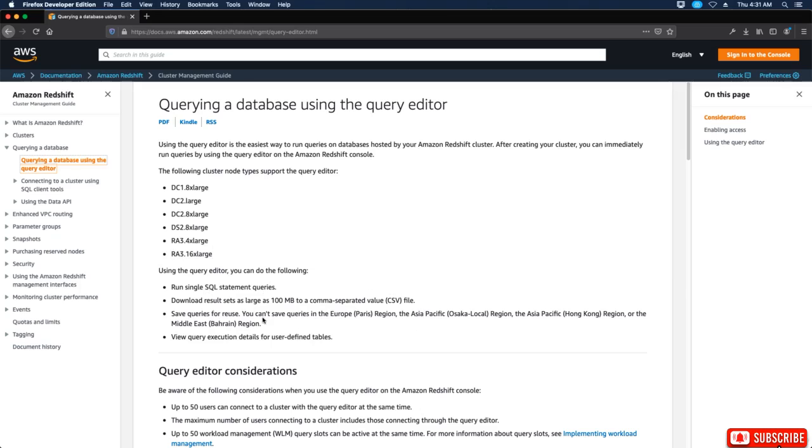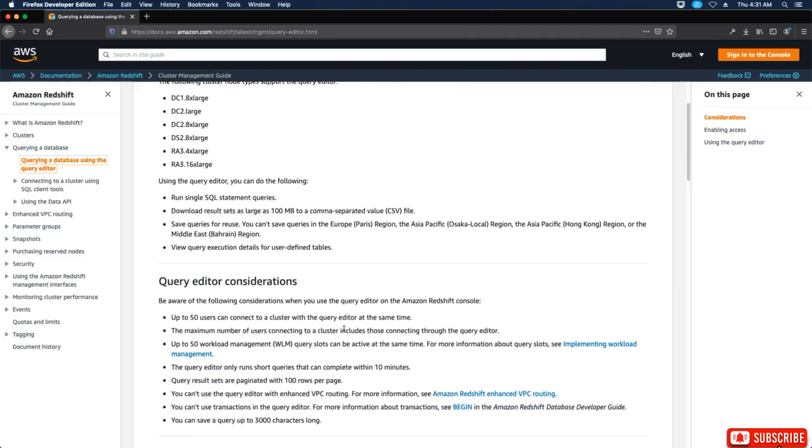Run single SQL statement queries, download result sets as large as 100 megabytes to a comma-separated value, CSV, file, and save queries for reuse. You can't save queries in the Europe Paris region, the Asia Pacific Osaka region, the Asia Pacific Hong Kong region, or the Middle East Bahrain region. View query execution details for user-defined tables.